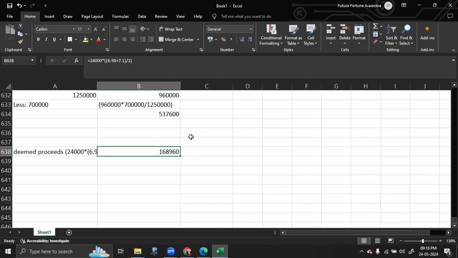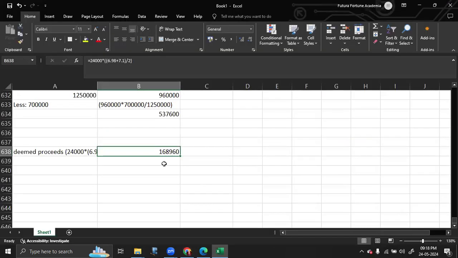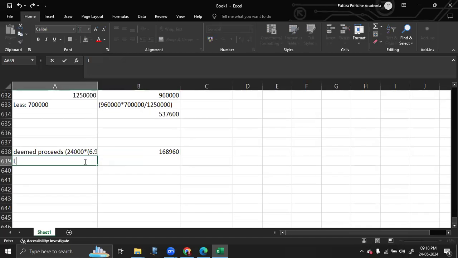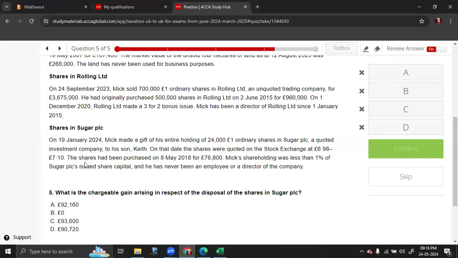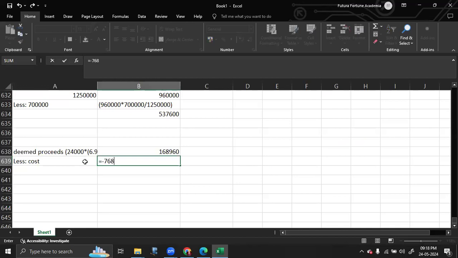So 168,960. Now, what is the chargeable gain? We got the deemed proceeds. From this, we have to deduct the cost. The cost is we had purchased the shares for 76,800.